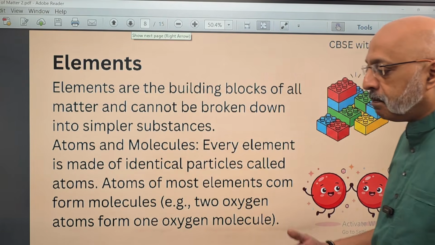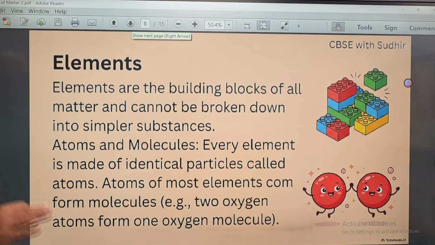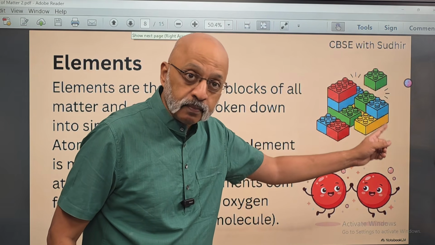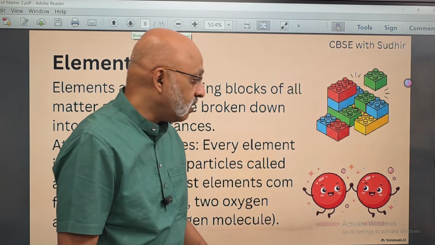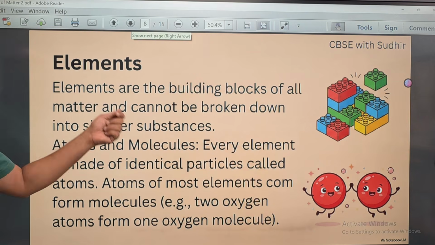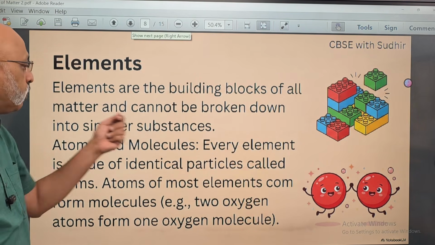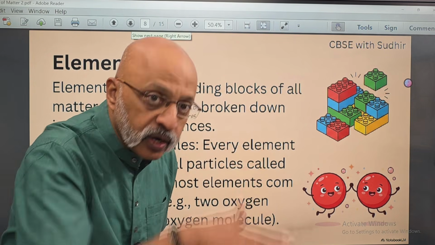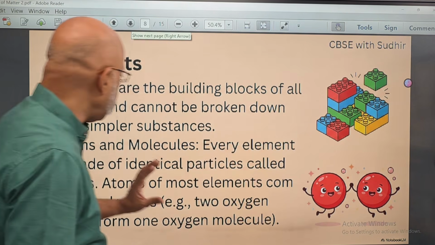Now let's come to the basic thing that we started this chapter with, which is about elements. What are elements? Elements, this is something which you have all played with, right? I remember playing with my daughter with this. She used to have this with which to build a castle, right? So elements are the building blocks like this of matter and cannot be broken down into simpler substances. An element cannot be broken down further. They are the building blocks. They are the basic building blocks, right?